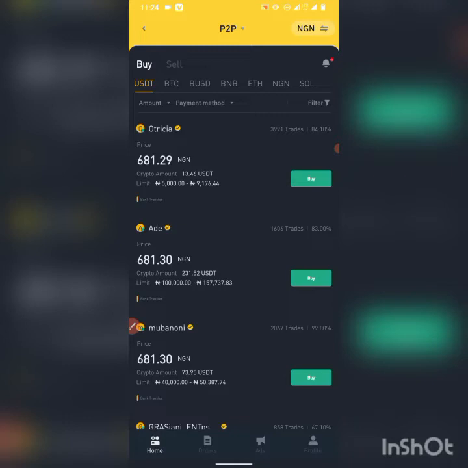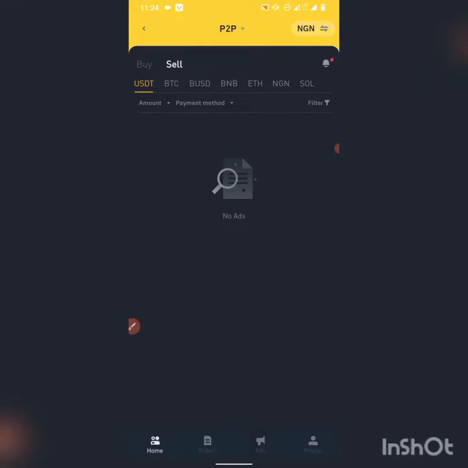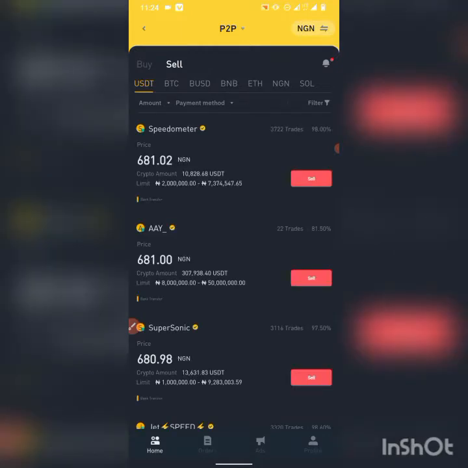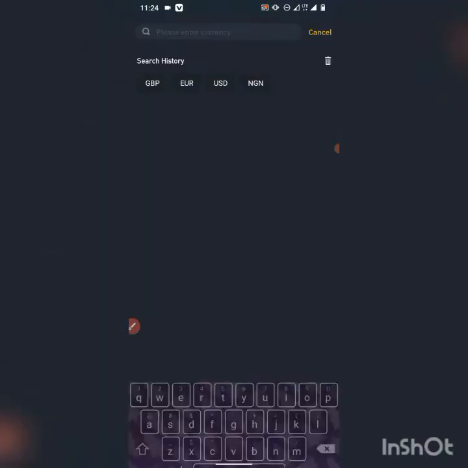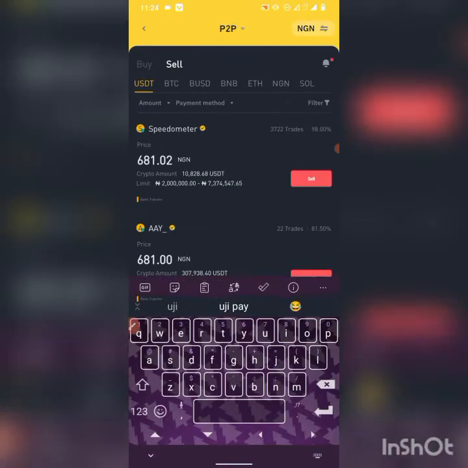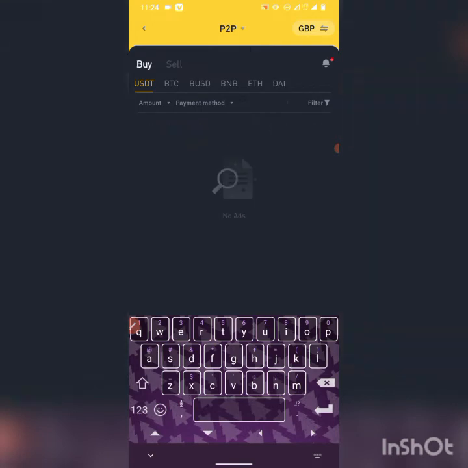So now that we have USDT already in our wallet, all you need to do is liaise with your person abroad, maybe say in the UK, for example. So all you need to do now is to come to the sales section. You've already bought your USDT. So you come to the sales section, change your currency to GBP. So we change this now to GBP. So pretty easy and straightforward.